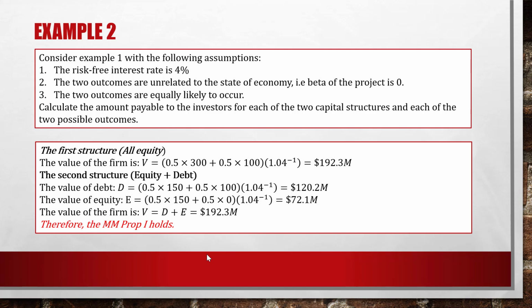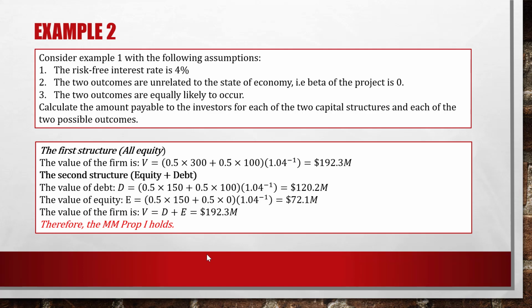So we get 0.5 times 300 plus 0.5 times 100, because of 50% success and 50% failure. To find the value of the firm, we have to find the present value of this amount, so we multiply by 1.04 to the negative 1. This is basic financial mathematics. So the value of the firm here is 192.3 million.